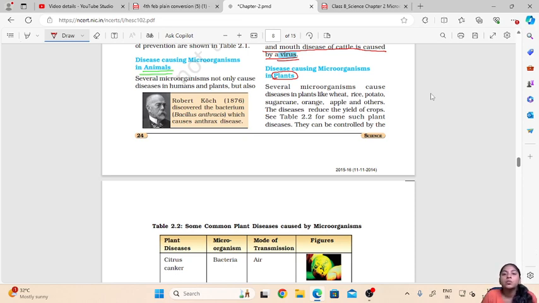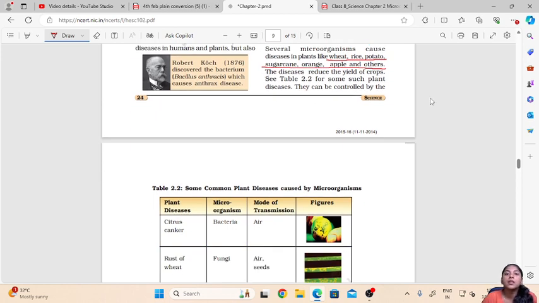Plants like wheat, rice, potato, sugarcane, orange, apple and many others are affected by these disease causing microorganisms, or pathogens.